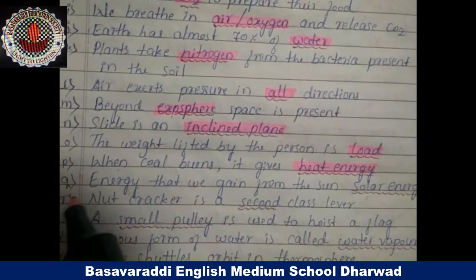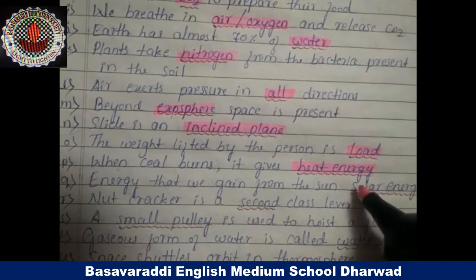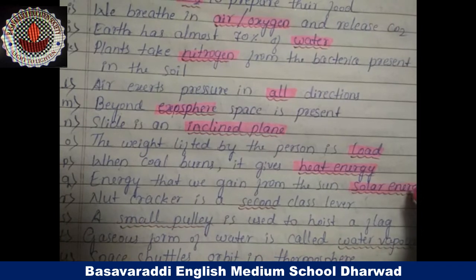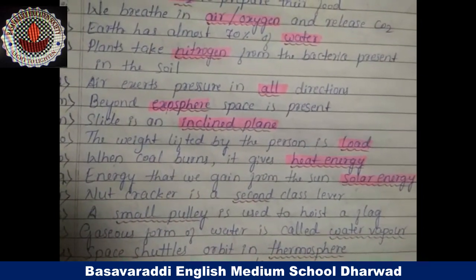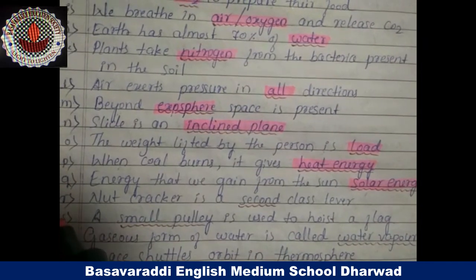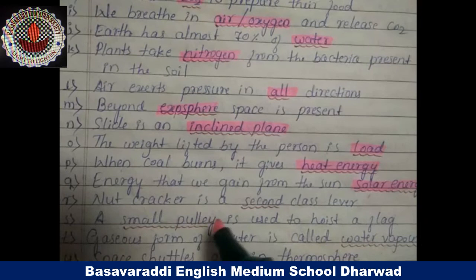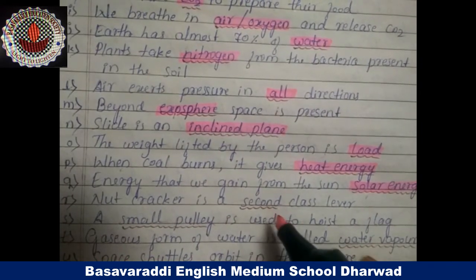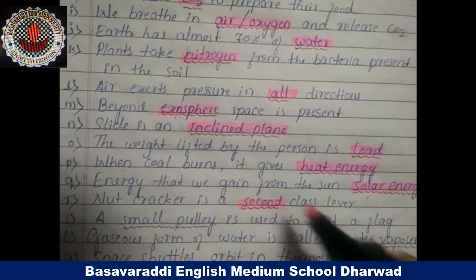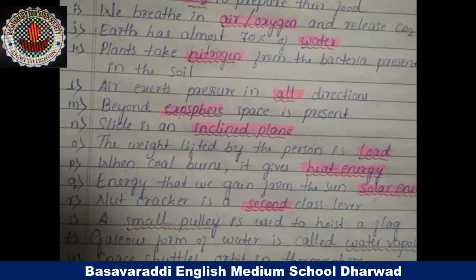Q question: the energy that we gain from the sun is called solar energy. Solar energy is used in many ways. R question: a nutcracker is a second class lever. Hammer is a first class lever.